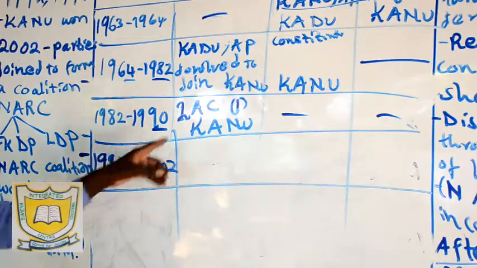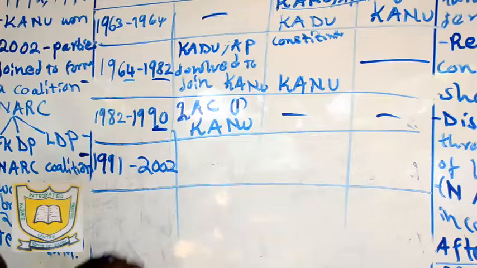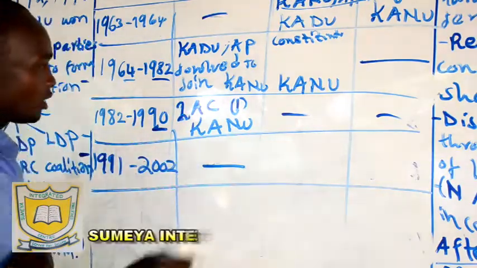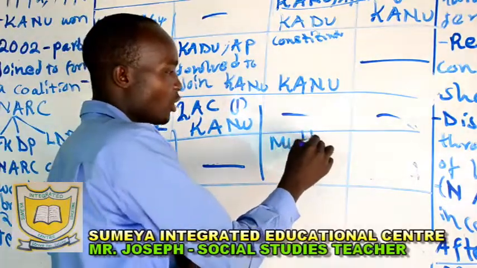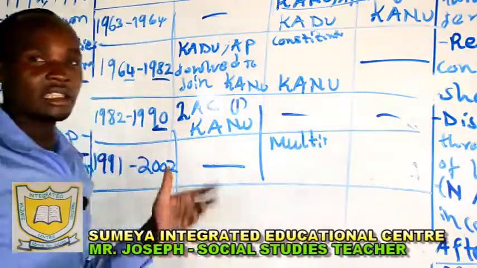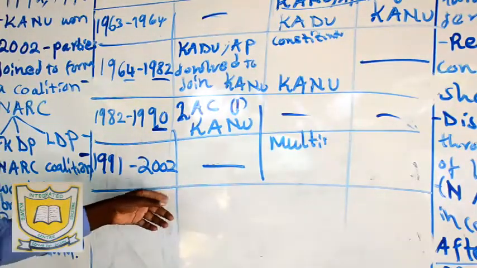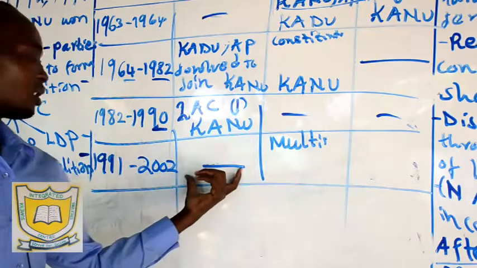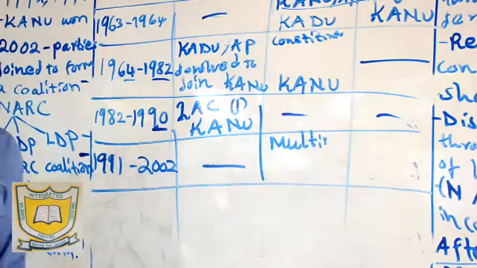Section 2A of the constitution was removed. So in 1991, there was no single party democracy, but we came to multi-party democracy. Many political parties were formed, like FORD, LTP, and so on, to make Kenya a multi-party democracy.